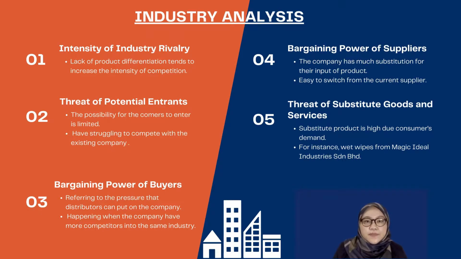Next, bargaining power of suppliers. It happens when the company has many substitutes for the input of the product, so it is easy for them to switch from the current supplier. It will increase the bargaining power of the company. And last, the industry is always competing with other industries producing similar substitute products. The threat of substitute goods and services for this company is high because many products from other companies can fulfill the consumer's demand. For instance, wet wipes from Magic Ideal Industries Sundaram Berhad can be a substitute product for this company, which also provides consumer products such as disposable healthcare products.